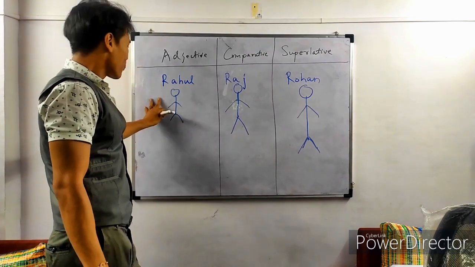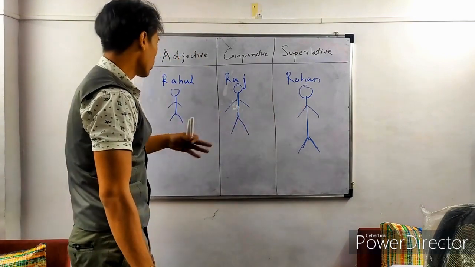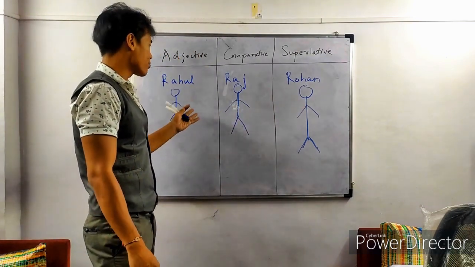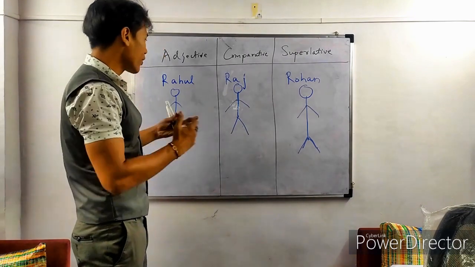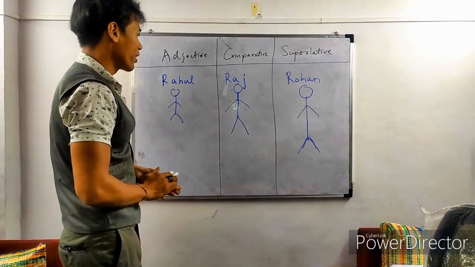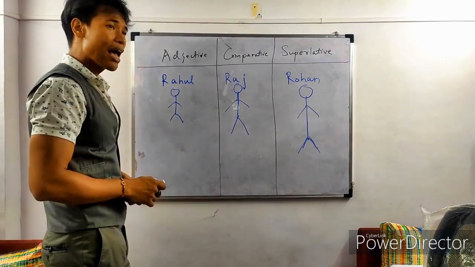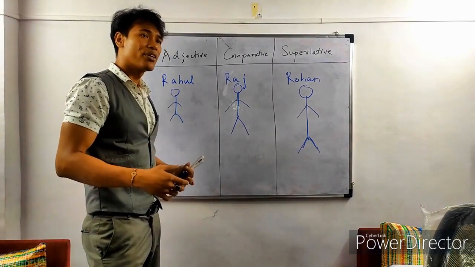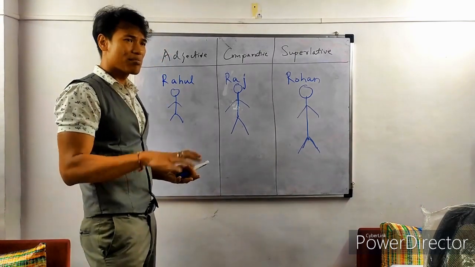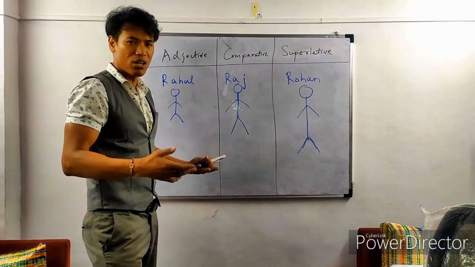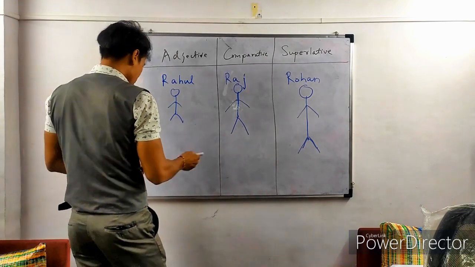So now we can compare these people with so many things. We can describe these people with different words. For example, the first thing that we can see here is maybe their height. So let's say we have to speak in terms of their height, how tall they are. So let's say Rahul is tall. Rahul is like 5'6" or 5'7". So Rahul is tall enough.